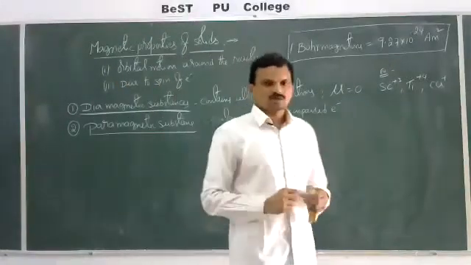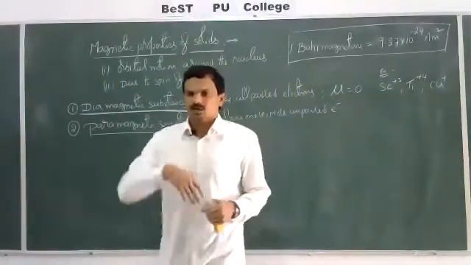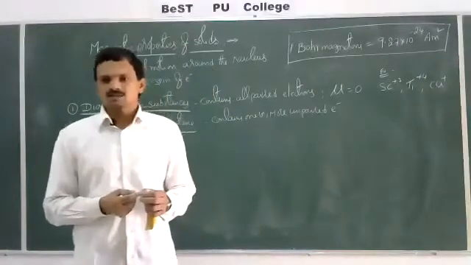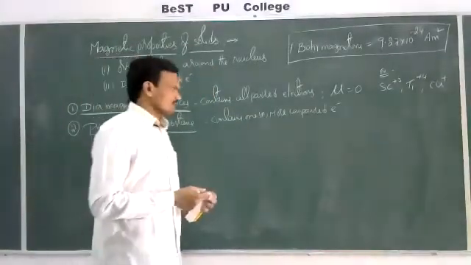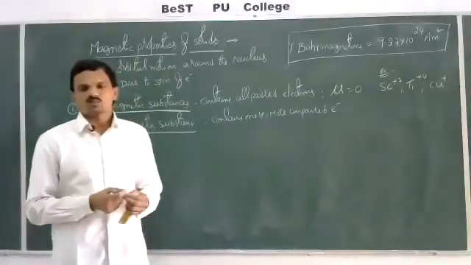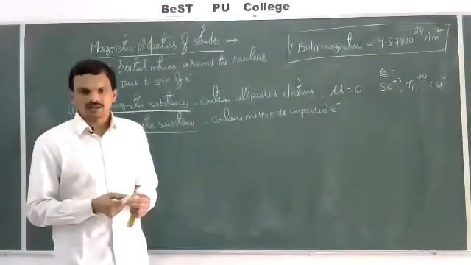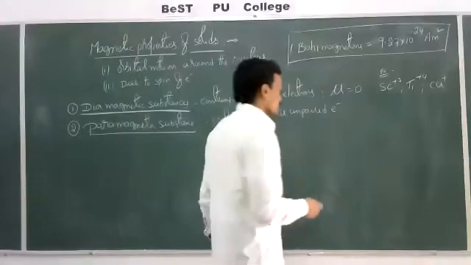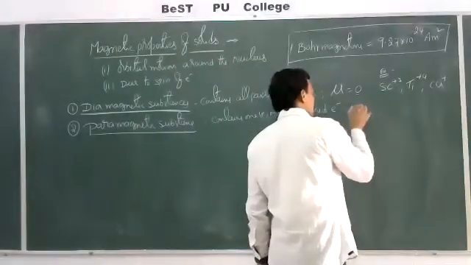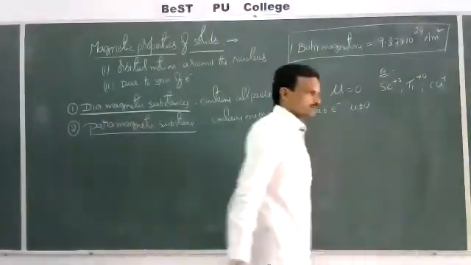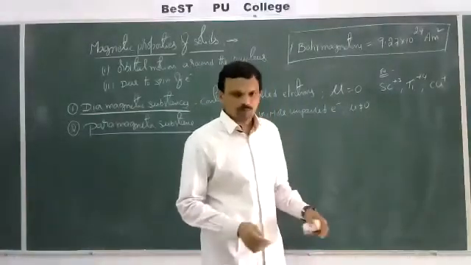The substances which are attracted by a magnetic field are known as paramagnetic substances, and these contain one or more unpaired electrons. So here it possesses some net magnetic moment, mu is not equal to 0.